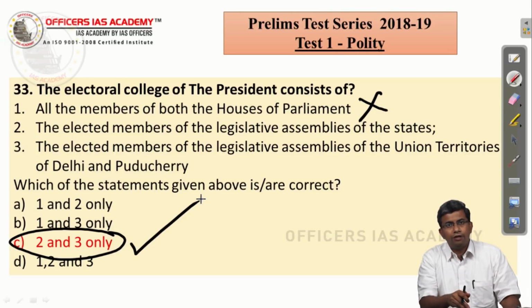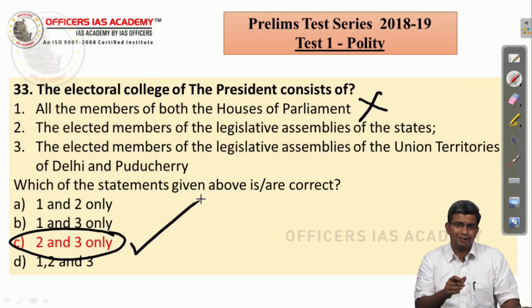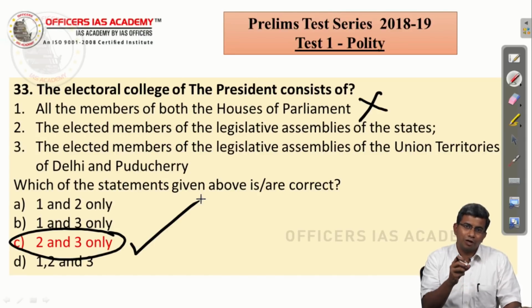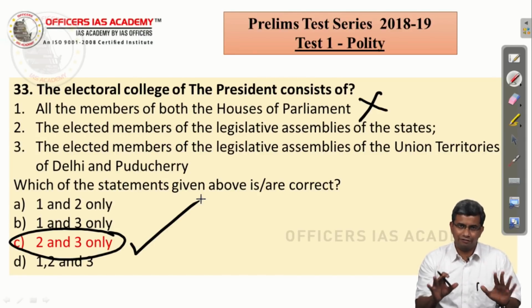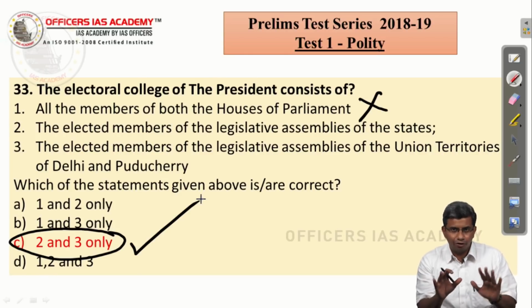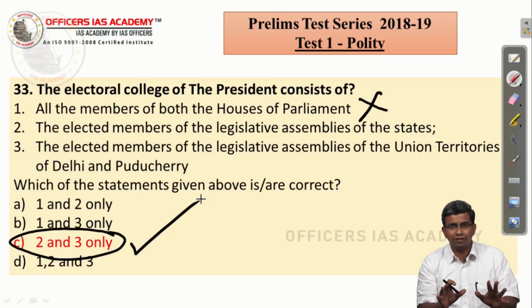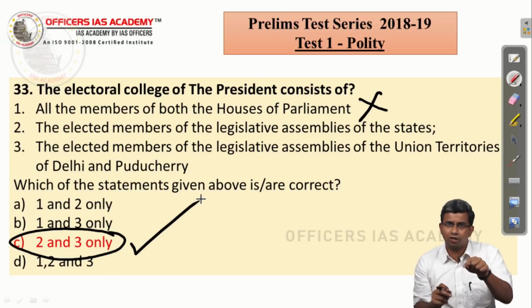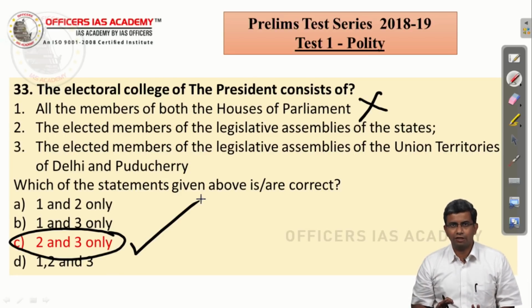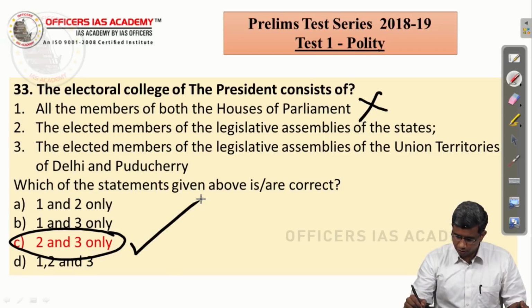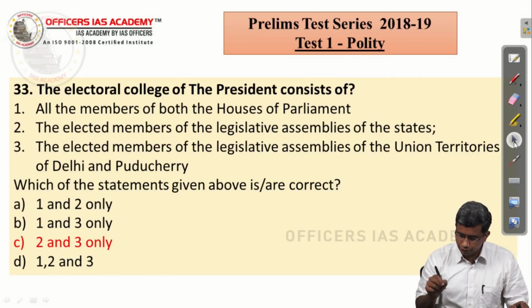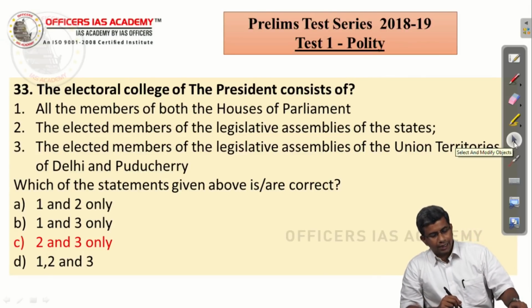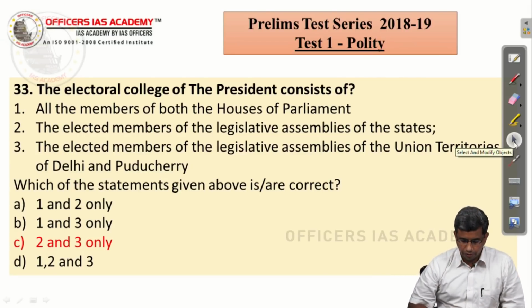So you don't even have to read the second and third statement. I just keep repeating it so that you can be confident about it, but please do read it once and satisfy yourself, yes, that is correct. You don't have to worry even if you are slightly confused, because you know for sure the first statement is wrong, so the answer can only be C, which is 2 and 3. So, the President is elected by elected members of the Parliament and elected members of the state legislative assemblies, right.